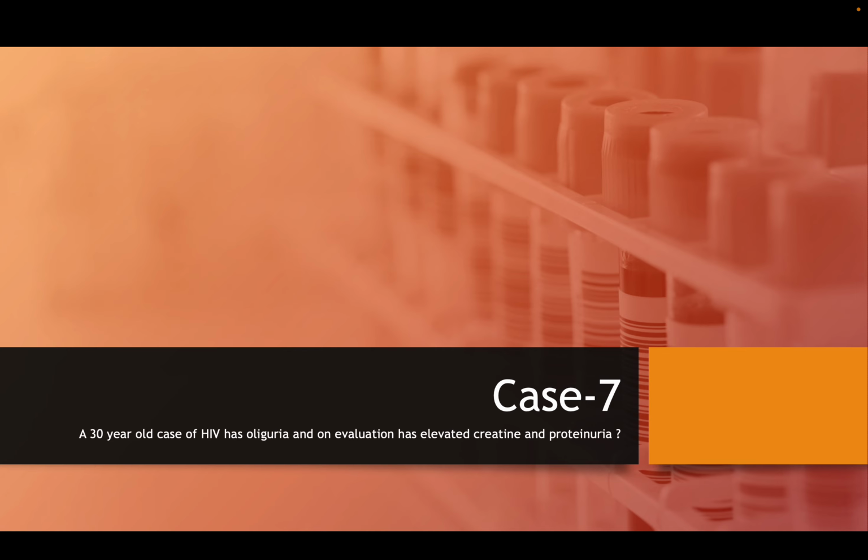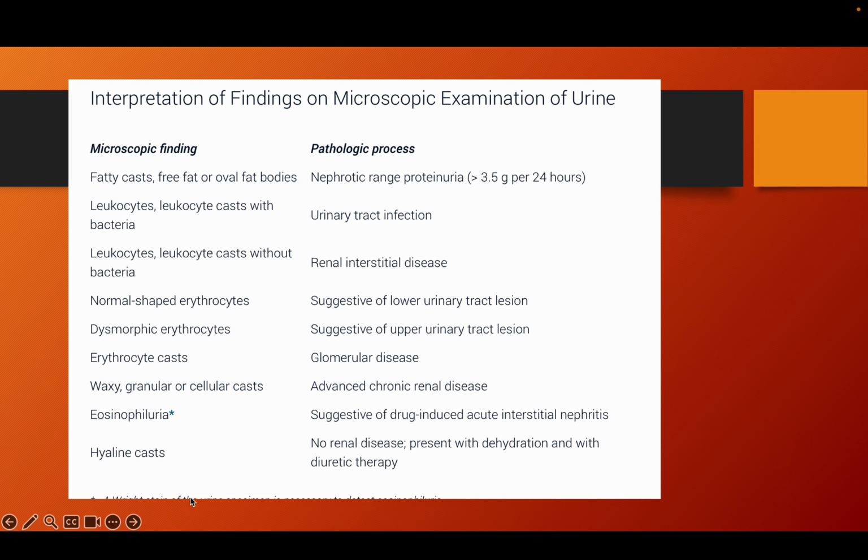So HIVAN is a case of collapsing FSGS. That is a possibility where you initiate ART. That is HIV associated nephropathy. Because of the high viral load you get HIV associated nephropathy. That is a collapsing FSGS, and that needs to be treated by titrating the primary HIV with primary ART therapy. Maybe it will subside. So generally that is the case. Collapsing FSGS is a possibility which is HIV associated nephropathy. This is a case of HIV associated nephropathy. So these are the various interpretation findings.